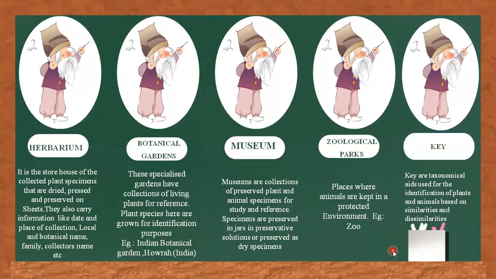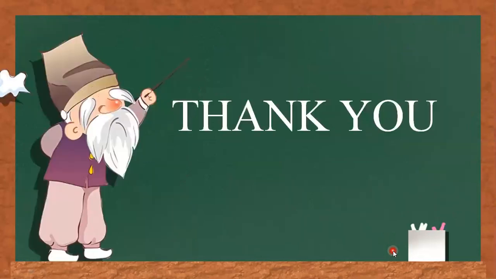Manuals are useful in providing information for identification of names of species found in an area. So what is the work of a manual? It is important for providing information and identification of names of species in a particular area. Last but not least, monographs. Monographs contain information on any one taxon. Mono means single, so they contain information on only one taxon.